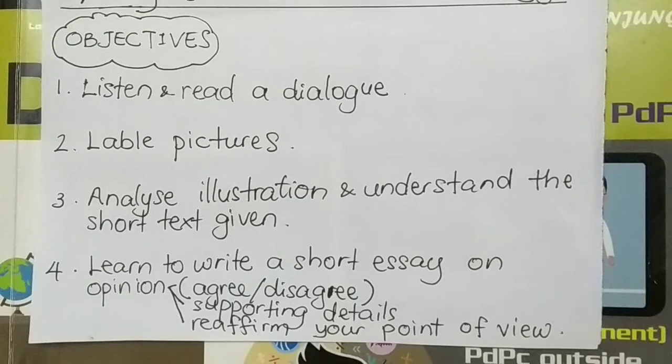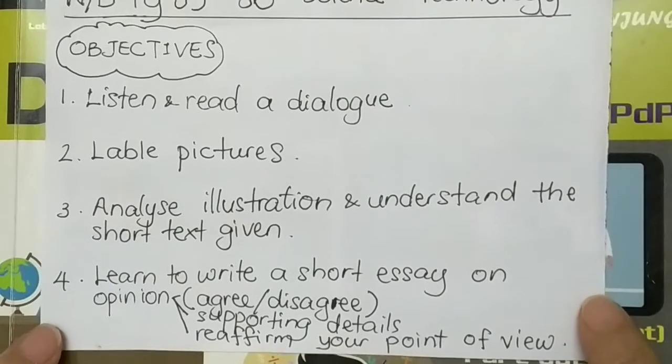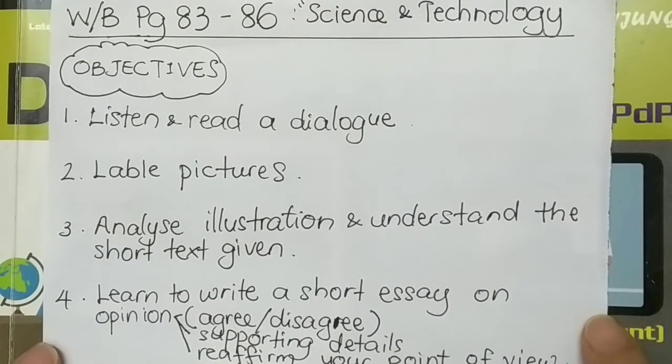And there are 3 things here that you need to touch on. Well, you need to agree or disagree to the topic given. 2. Supporting details should be included in the writing. And the final one would be to reaffirm your point of view. So that's it for the 4 objectives of this lesson from page 83 to 86.